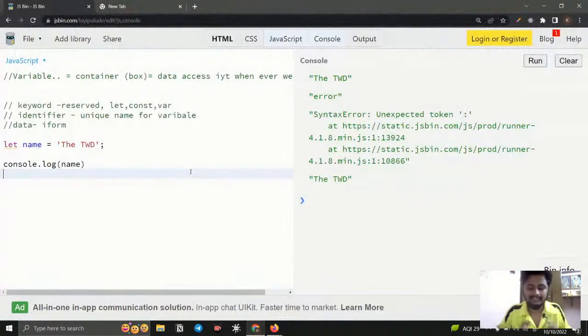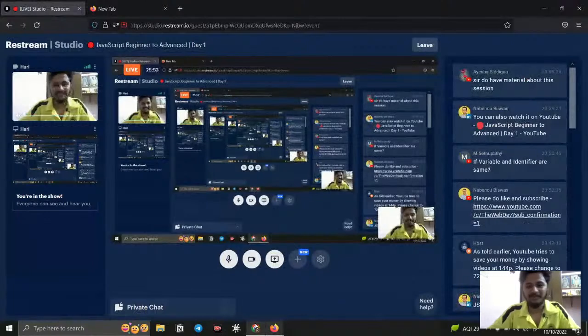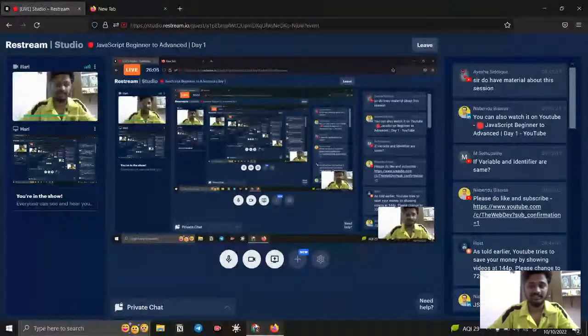So now let's go deep into this line. If you just understand this line of code, you have probably completed 35 to 40% of JavaScript. This concept is completed, yes, seriously. Do I have material about this section? Sure, I will share the material where you can get those references. We have detailed structured blogs available. I will share that with you at the end of the section.